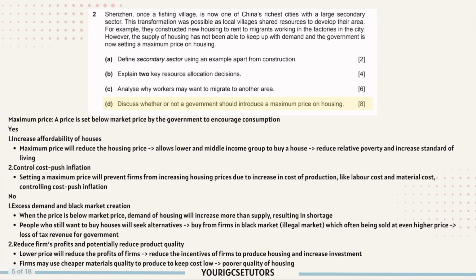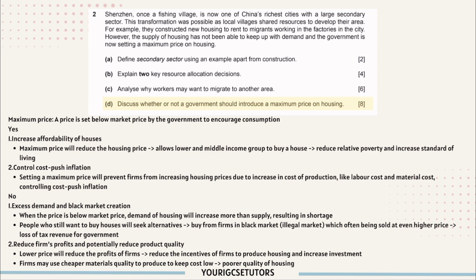3D. Discuss whether or not a government should introduce a maximum price on housing. So first, you need to define what is maximum price. It's a price set below market price by the government to encourage consumption. So usually maximum price is set because the market price maybe is too high, so less people are able to afford. So they want to increase the consumption, so they impose a maximum price.